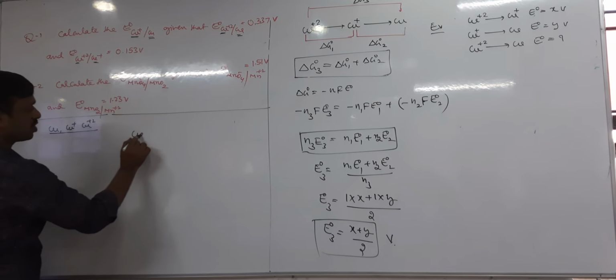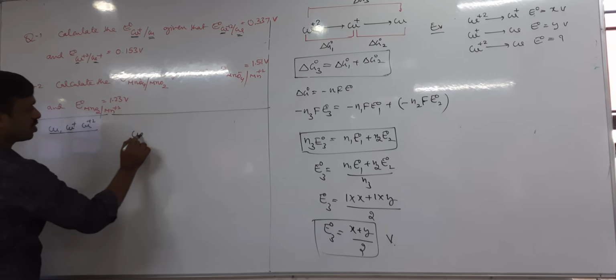From the above equation what can we write? Delta G3, plus 2 to 0, equals plus 2 to plus 1 plus plus 1 to 0. That means delta G3 equals delta G1 plus delta G2. Then can I write directly N3 into E03 equal to N1 into E01 plus N2 into E02?